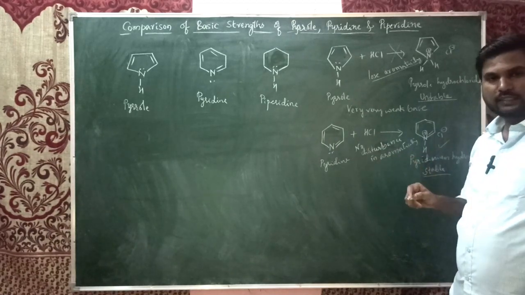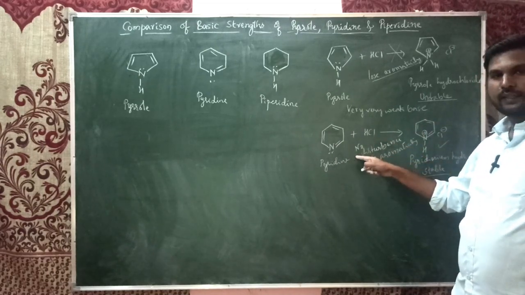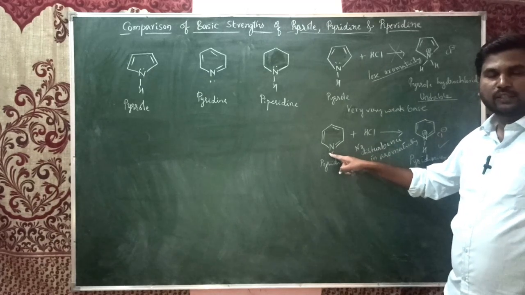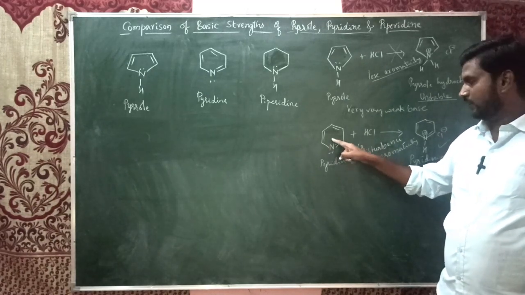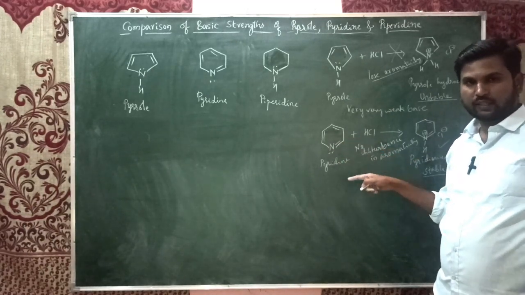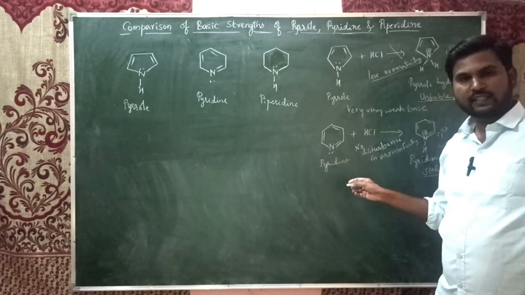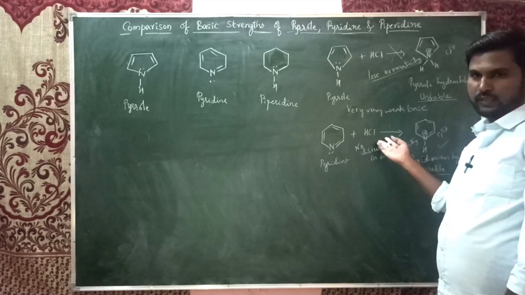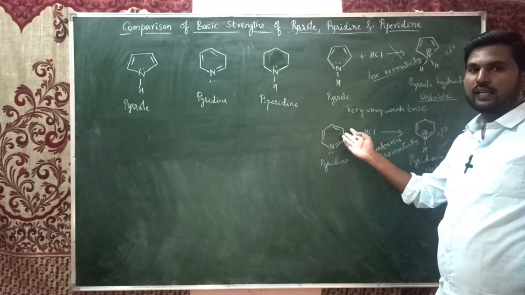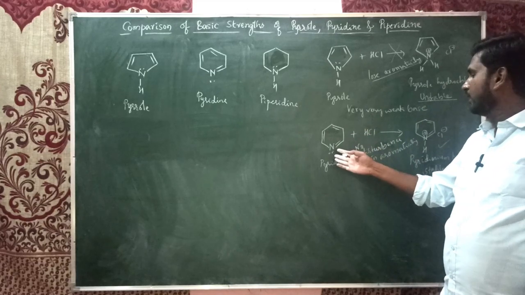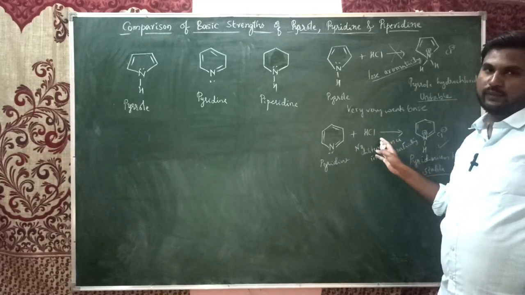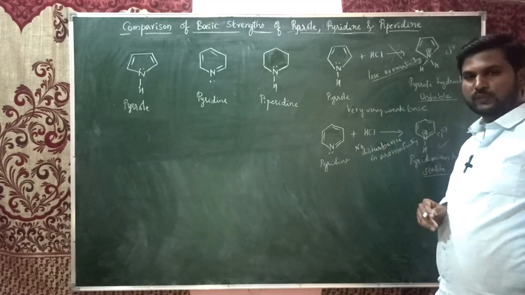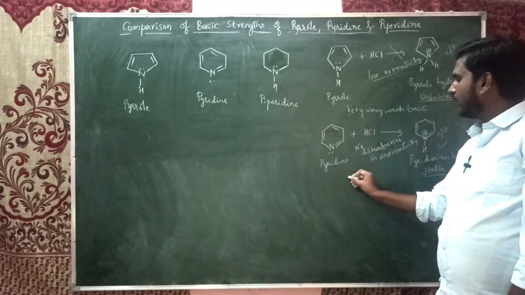Here, if you see, it can easily accept that proton, hence it is a good Bronsted base. And these lone pair of electrons do not get involved in the aromaticity, they are not delocalizing. They are very much free in the sp2 hybrid orbitals, so they are easily available for this proton. Hence this nitrogen of the pyridine compound can donate this lone pair of electrons. Hence it is also a good Lewis base.